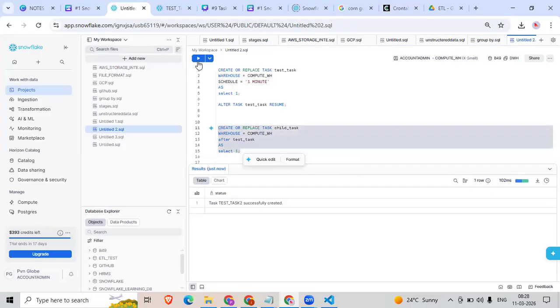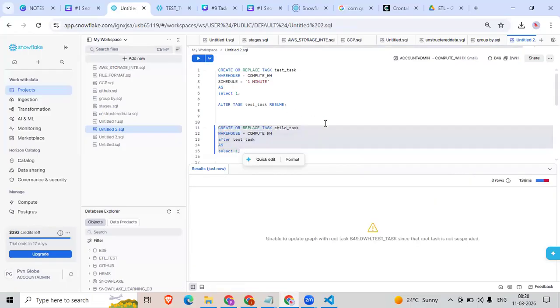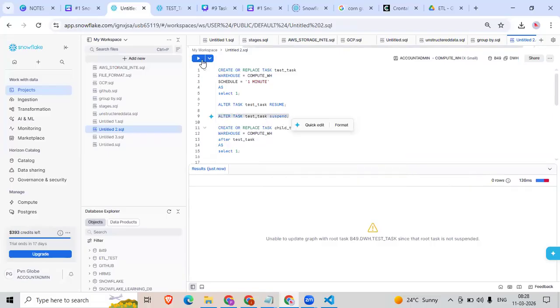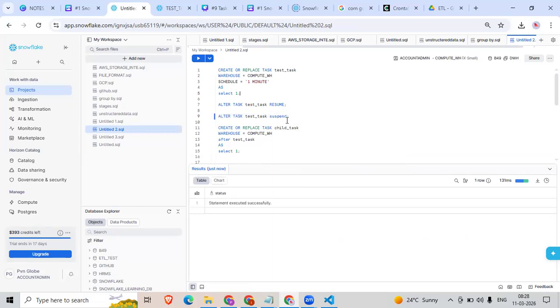So let me execute this. Okay, first I need to suspend, then only I can create. Let me use alter task name suspend. All right, now let me create this. Okay, and let me resume this as well.